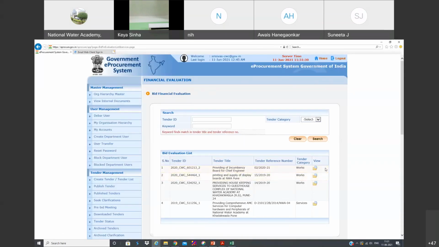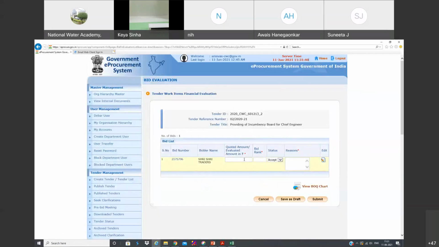Okay, so this one. There are other 3 tenders which were opened and they are waiting for evaluation. We have to click this one and we have to write how much amount they have quoted. Sometimes there will be some errors in the BOQ.